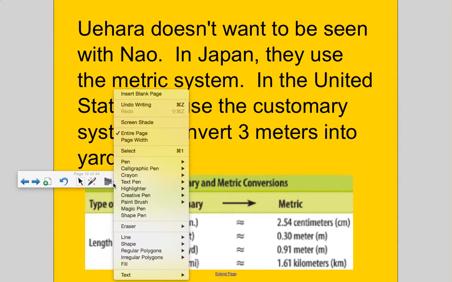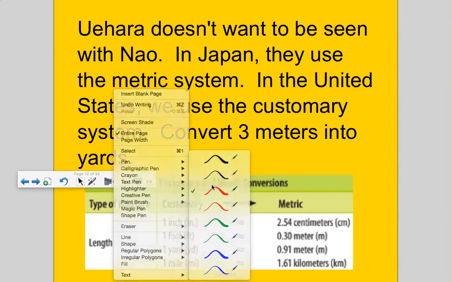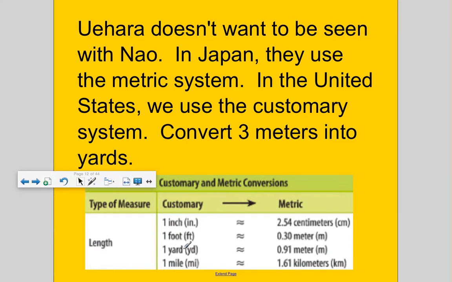So, let's look at our chart. Each yard, which is yardstick, which is 3 feet, is about 91/100th meter. So 1 yard is the same, I'm going to make myself a ratio table. 1 yard is the same as 91/100 meters. Convert 3 meters into yards. So 3 meters go here.